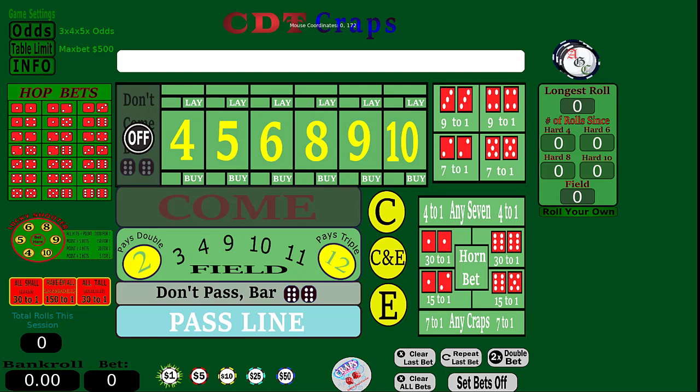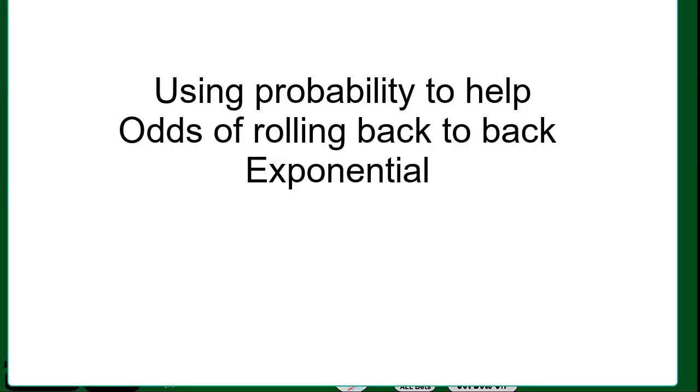So think about some things. How can we use this? We have to always understand that probability is really just us taking a good educated guess on what we hope will happen, what might happen. So, one thing: the probability of rolling back to back. It's an exponential form. Let's say rolling 7s in a row.